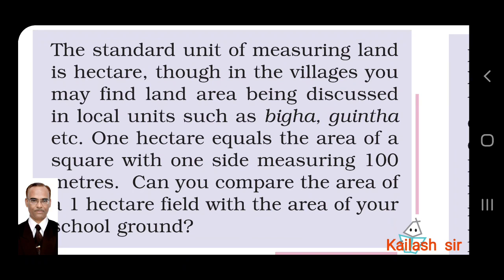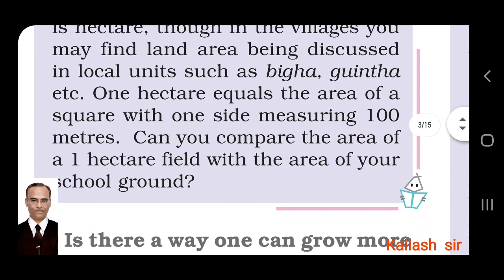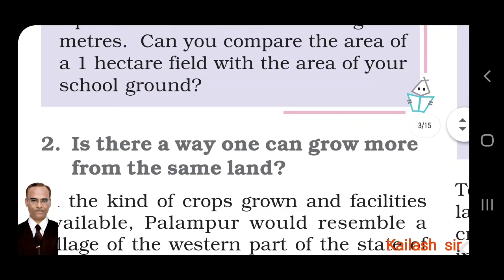So 100 by 100, that is 10,000 square meters. Can you compare the area of 1 hectare field with the area of your school ground? It is just to compare how big your ground is in comparison to 1 hectare.